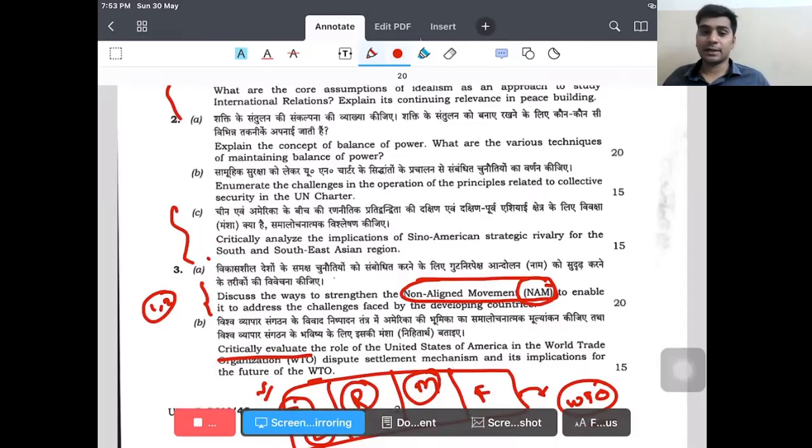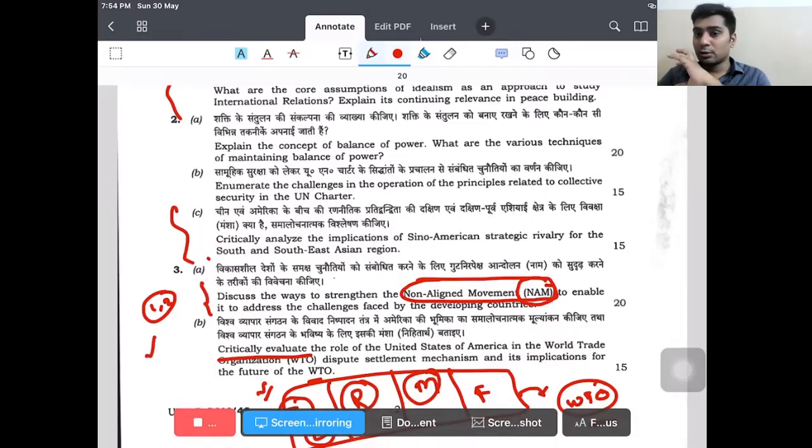I have written very generalistic answers in 2020, but I couldn't clear prelims. I thought that this is one area where I lagged. I developed this approach recently. Okay, where I did wrong. So this is how we can do it. If we are focusing, then definitely we can do it in this way, right?